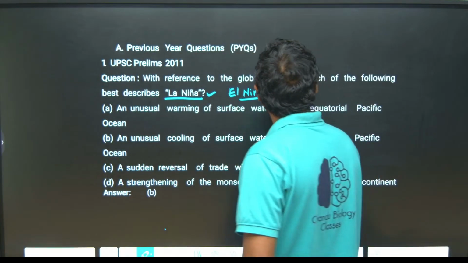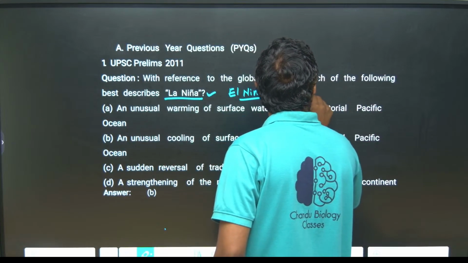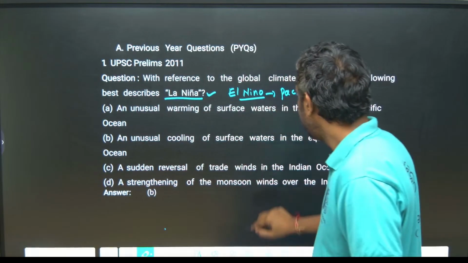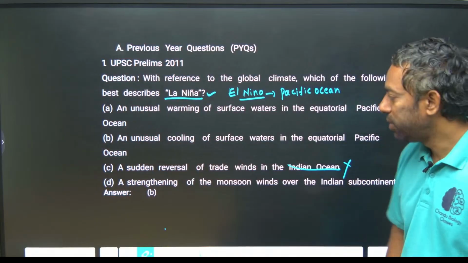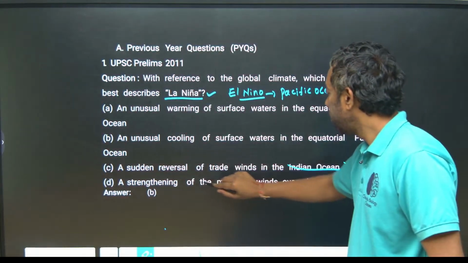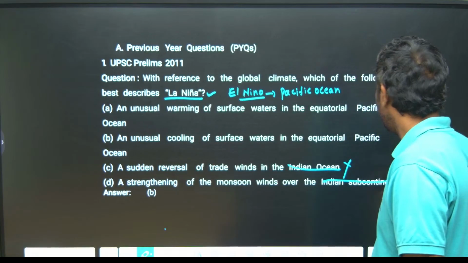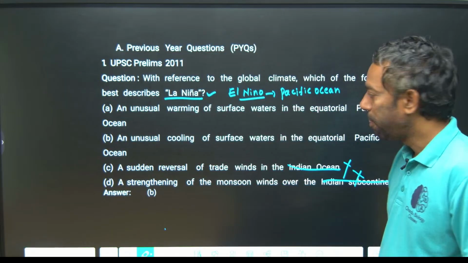You have to bind to the Pacific Ocean, not the Indian Ocean. So there are no such winds in the Indian Ocean, and this option is wrong. The Indian monsoon is affected, but not the Indian subcontinent only. So two options are eliminated.